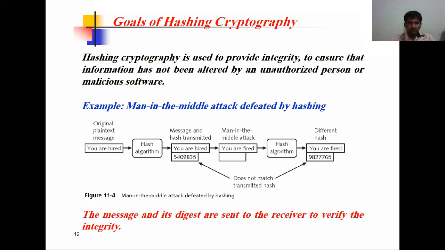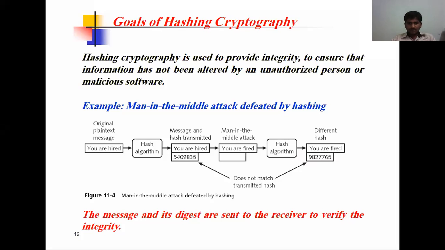So hashing cryptography is used to provide integrity, to ensure that information has not been altered by an unauthorized person or malicious software, or a third party. That is known as a man in the middle attack. The man in the middle attack is detected by hashing.